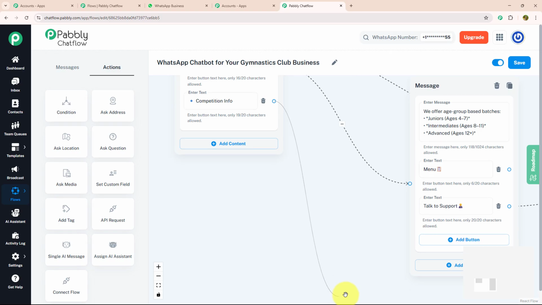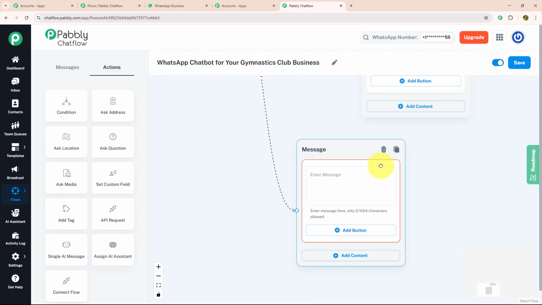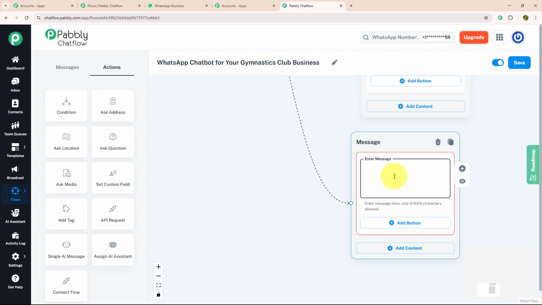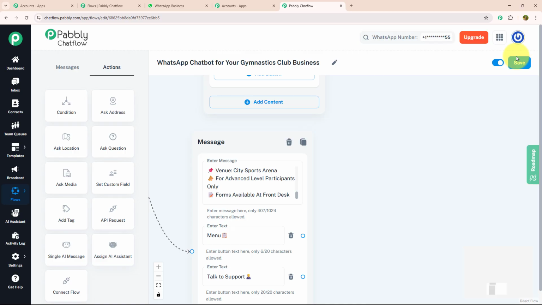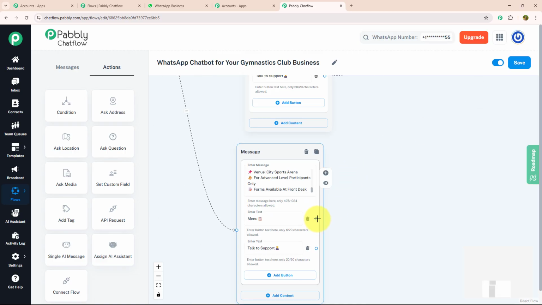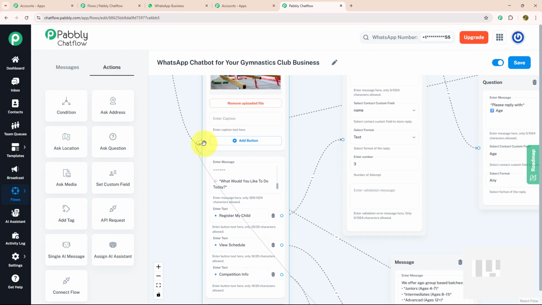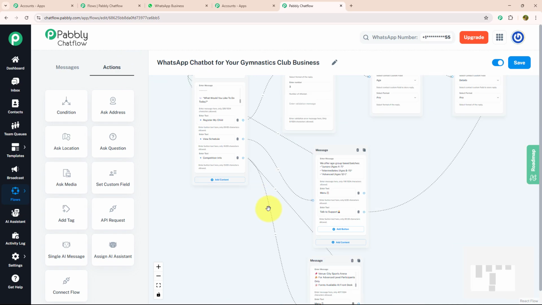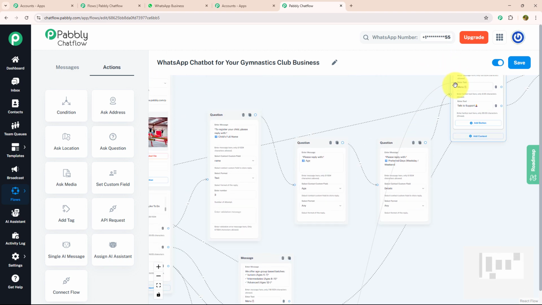With that, I'm going to move forward to my third action button, which is competition info. To give information about the competition, I'm going to again drag and drop, select the text button and enter my message: details about our upcoming competition. And with that also I have provided two action buttons, menu and talk to support. Again, I'm going to connect this menu option with our initial message, and I'm going to connect the talk to support button with the message that we have put for talk to support.